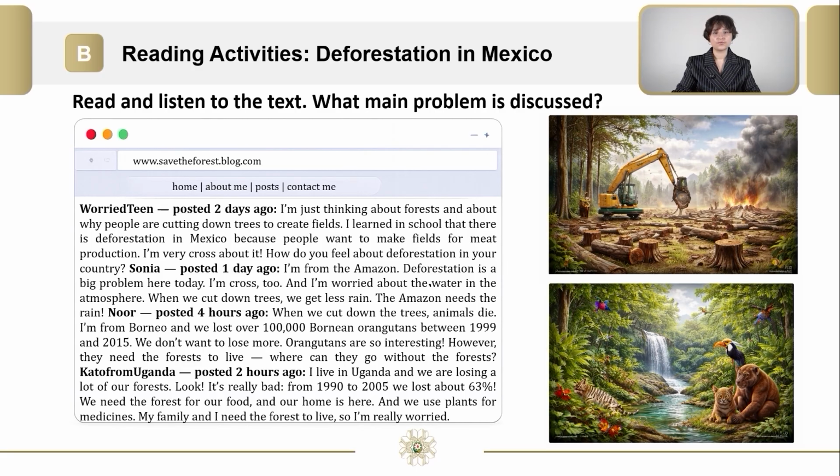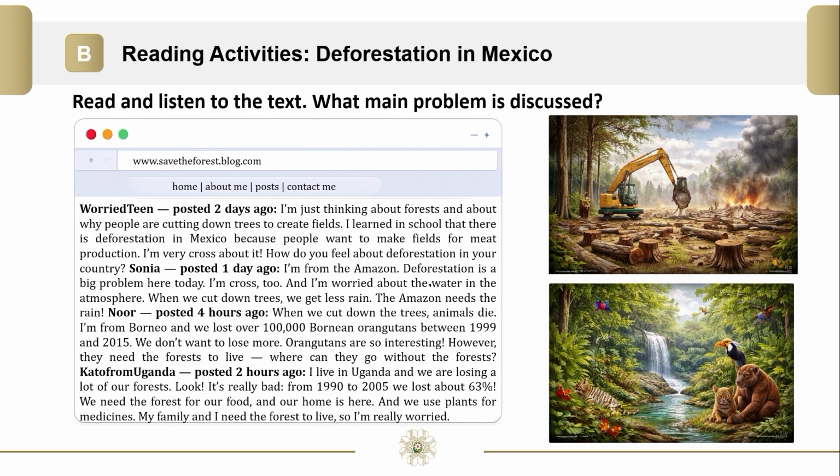Now let's do a reading activity about deforestation in Mexico. You need to read and listen to the text. Once you're done, answer one question. What main problem is discussed? Now stop the video and do the activity.